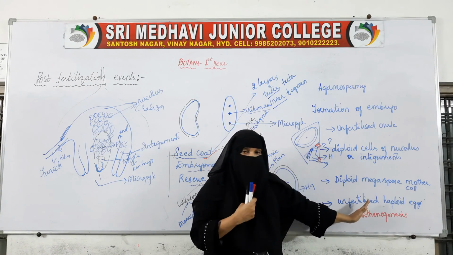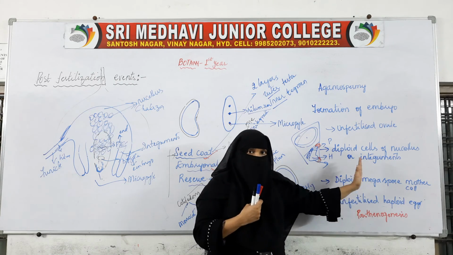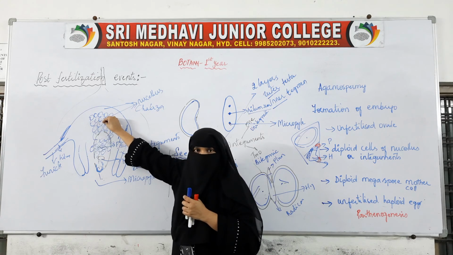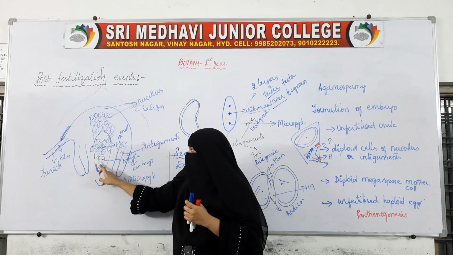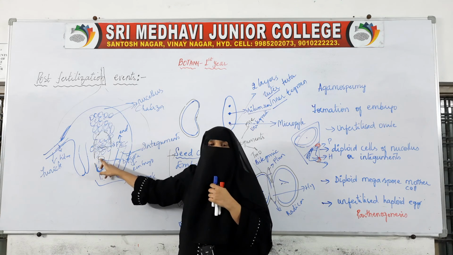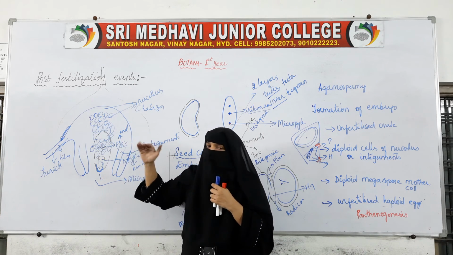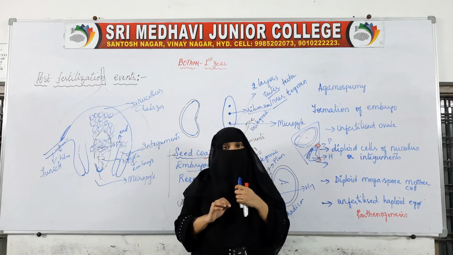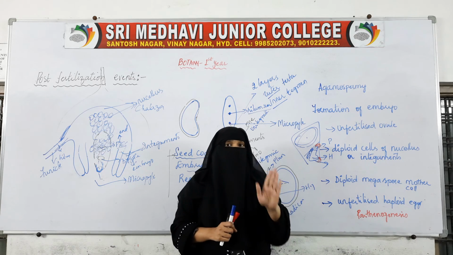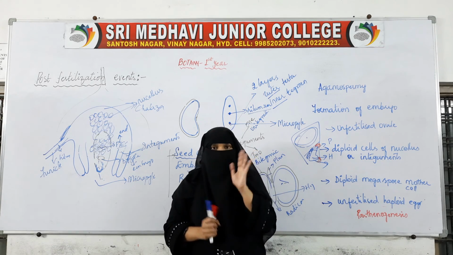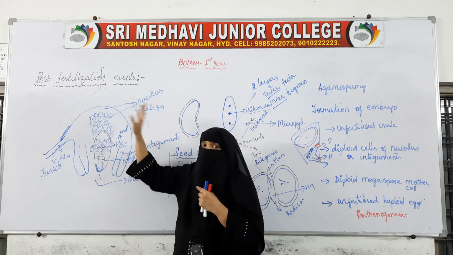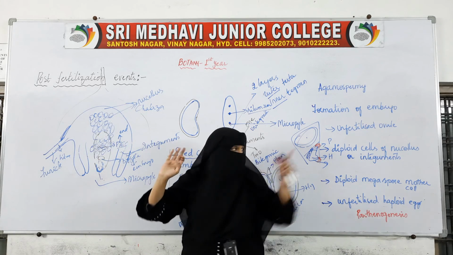In the previous videos I explained this in detail, but here I have shown how two cells of the nucellus may fuse, or the megaspore may fuse with other cells, or the egg, instead of fusing with the male nucleus, may fuse with any other cell. In all these processes there is no fertilization and no fusion of male and female gametes. So an unfertilized ovule is giving rise to an embryo in these cases.